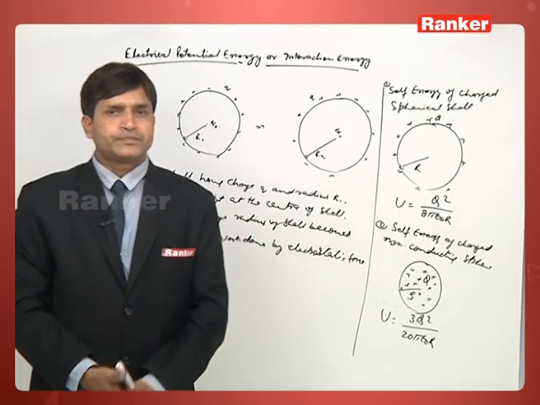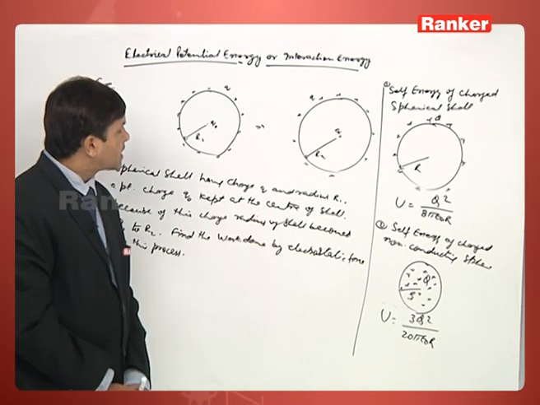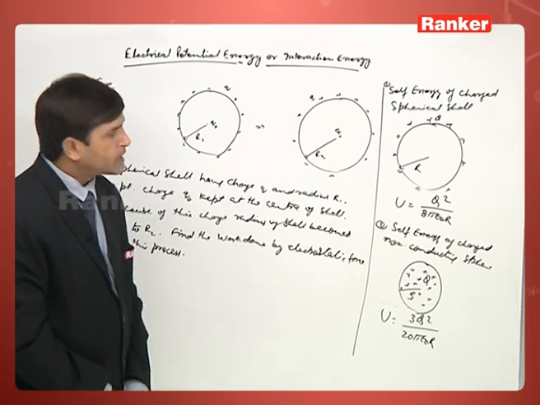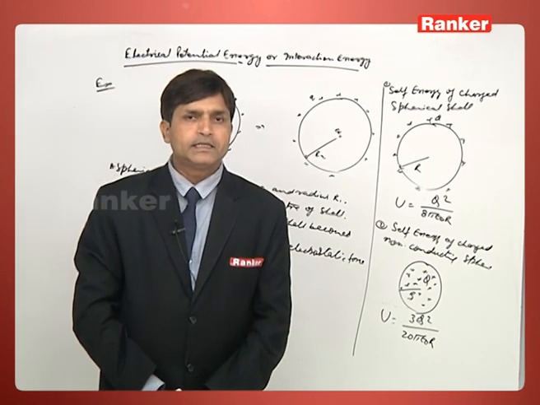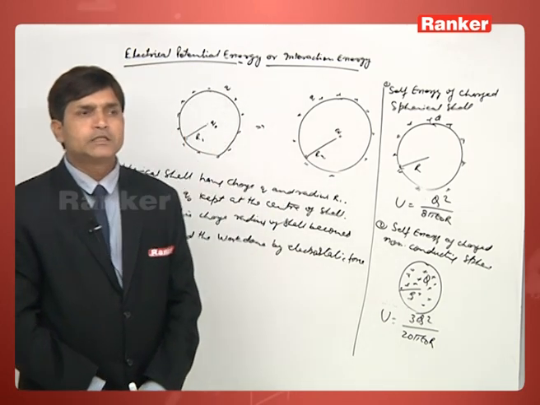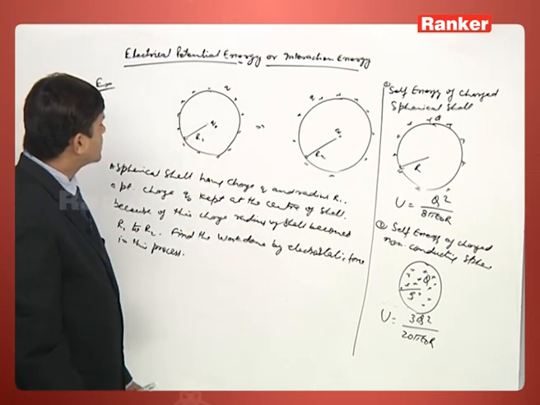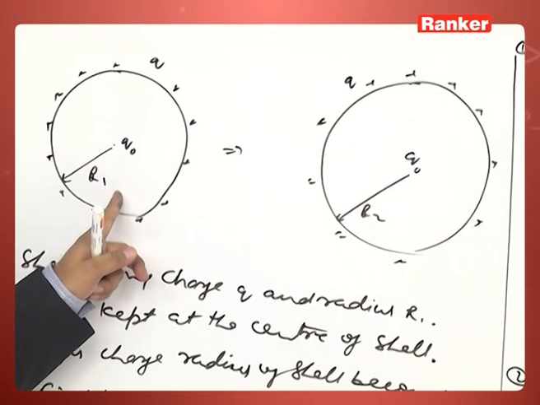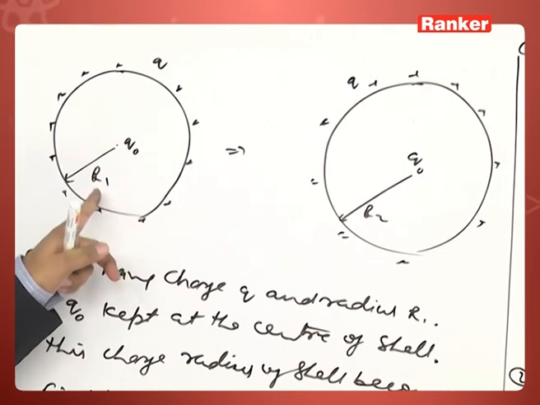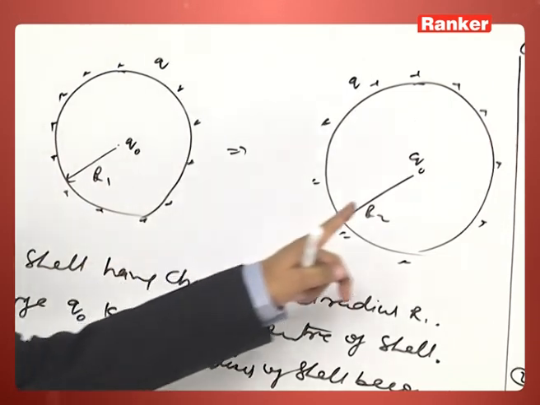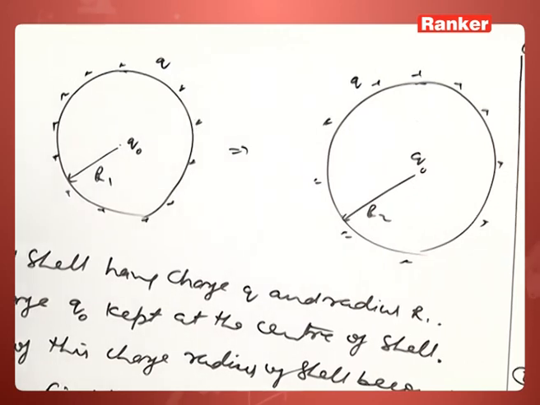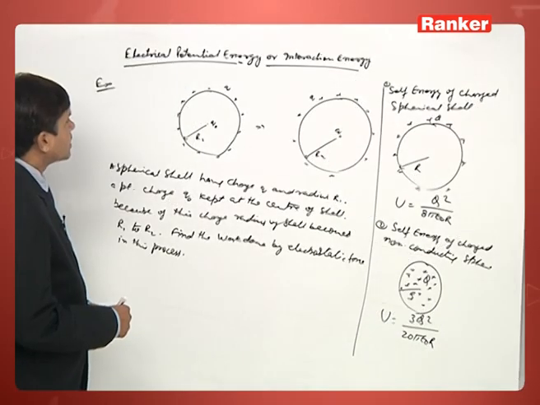So, here also there are two ways. Work done is nothing but the change in interaction energy or change in potential energy of a system. First we will calculate the energy when the radius was r1, and then we will calculate it when the radius is r2.